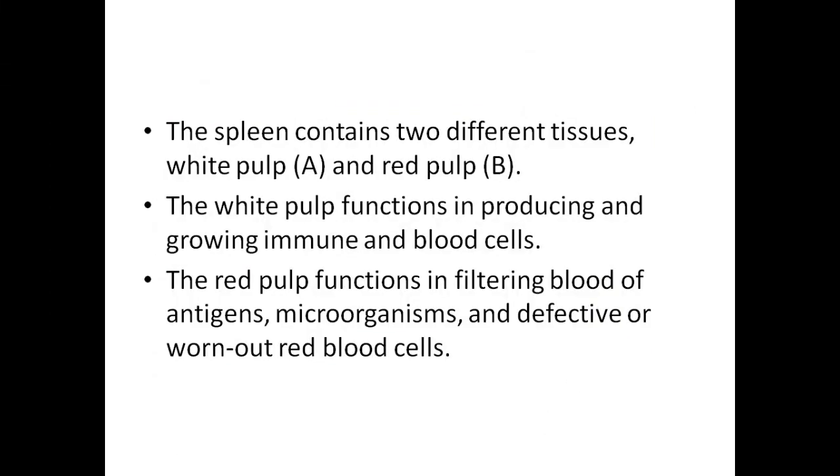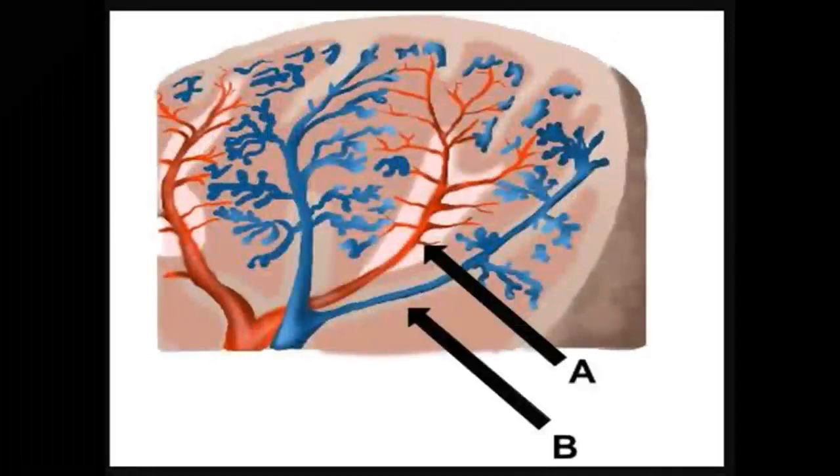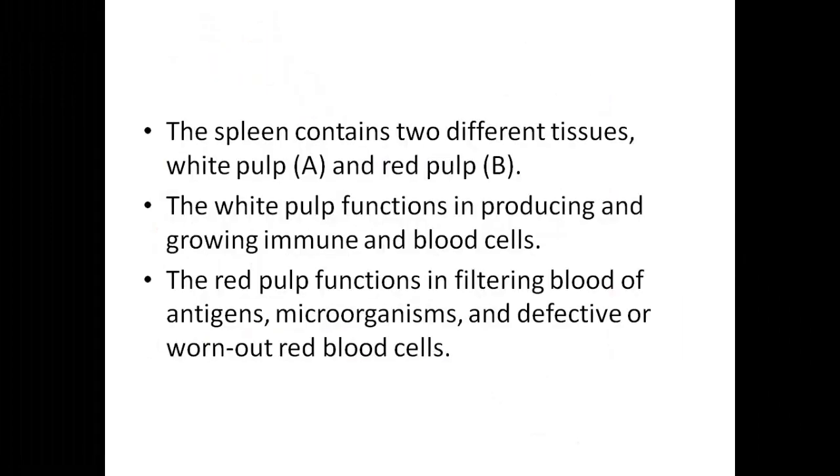So the spleen contains two different tissues. As I said earlier, the white pulp is identified by letter A, and the red pulp by letter B. The white pulp functions in producing and growing immune and blood cells. The lymphocytic cells are produced within this white pulp.